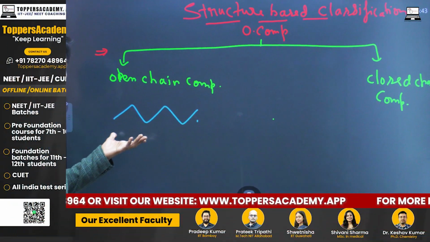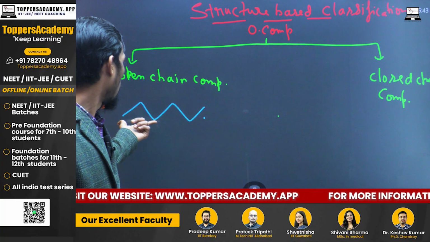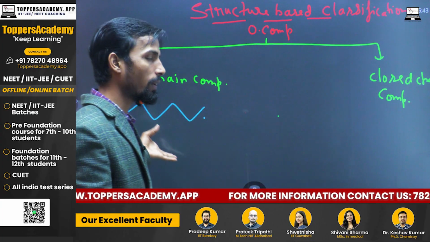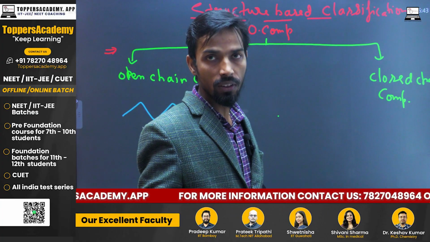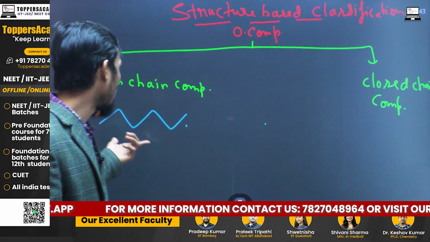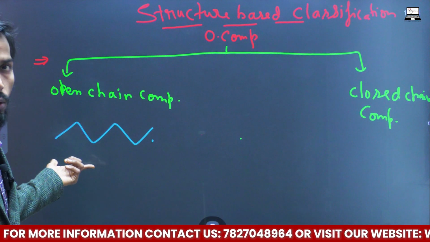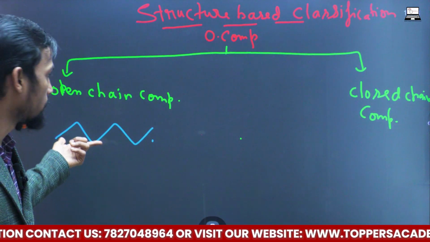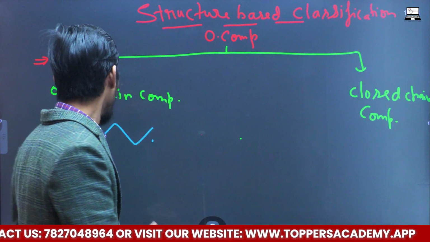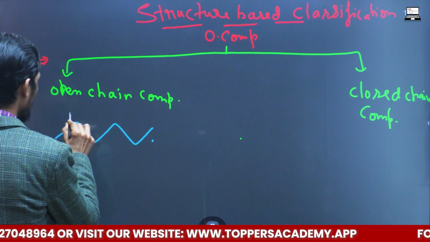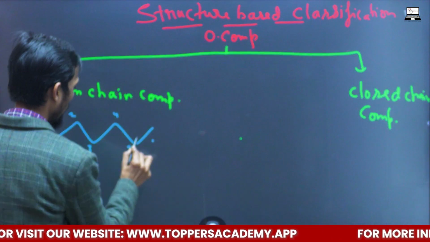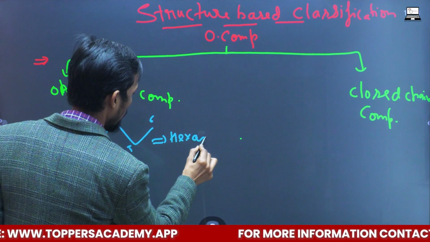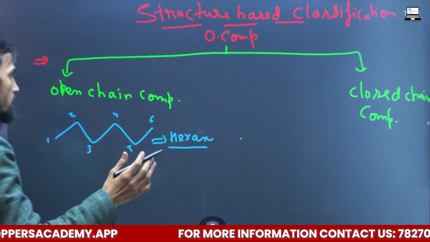This is the bond line structure of a compound. If you are not familiar with this, you can go through the previous video we uploaded on the representation of organic compounds, where we studied the bond line structure in detail. This is 1, 2, 3, 4, 5, 6 carbons. This is hexane, and this compound is an open chain compound.